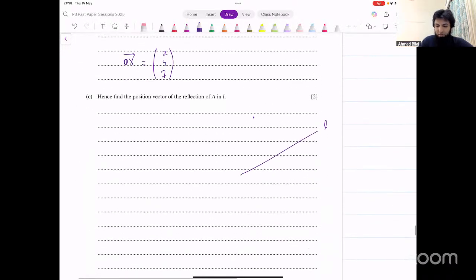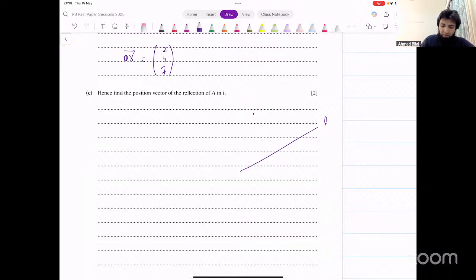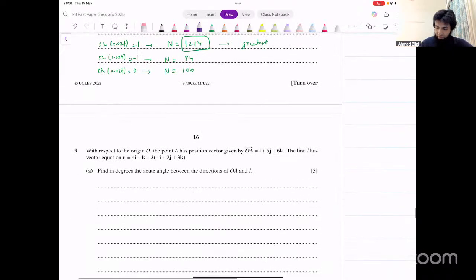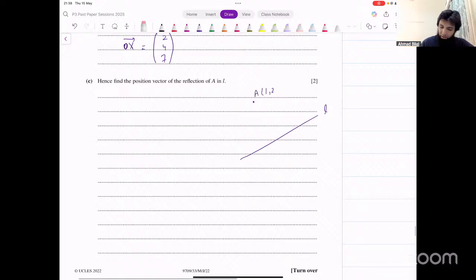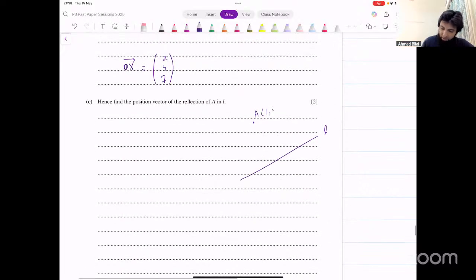We can think of it in terms of coordinates as well, so that will make it easier to work with. Point A is 1, 5, and 6. That's A. And the foot of the perpendicular from A to the line, this point X, that's 2, 4, and 7.